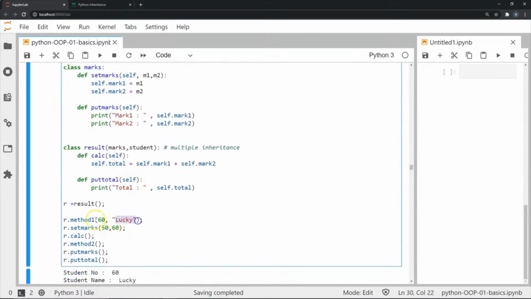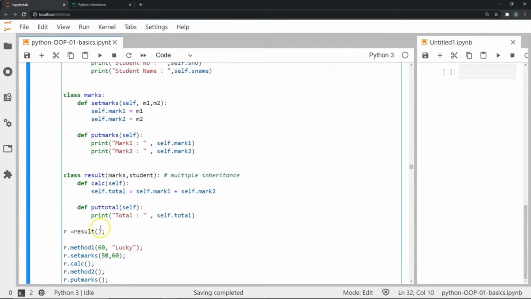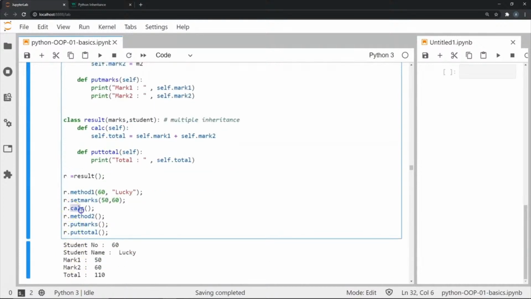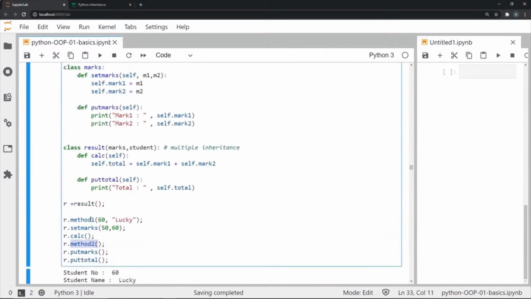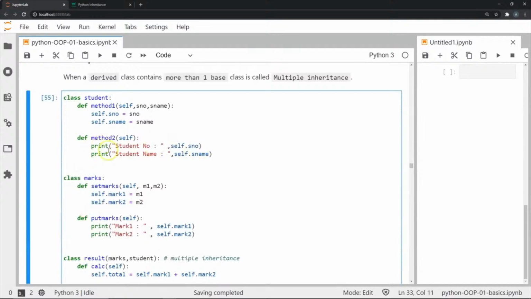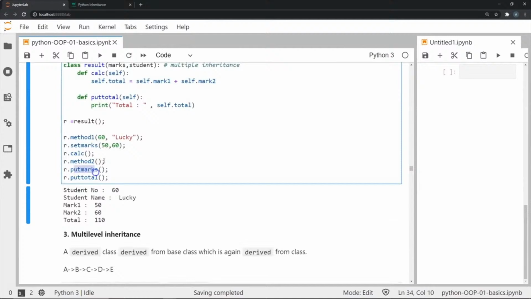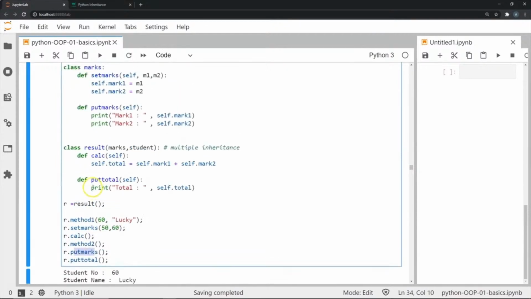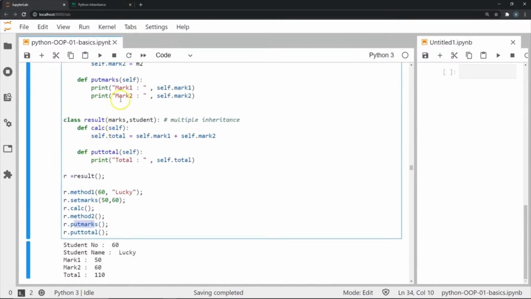So you have Lucky student, and his ID is 60, and he has got 50 and 60 marks respectively in, say, the first two subjects. And finally, I'm going to access the derived class method called calc. So this is going to do the sum. Finally, I'm going to also do our method 2, which is going to print our student number and his student name. Next, we're going to have put marks, which is going to tell us the individual marks for mark 1 and mark 2. And then finally, we're going to print the total marks with put total.